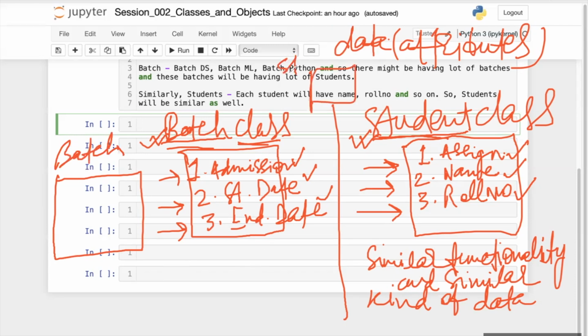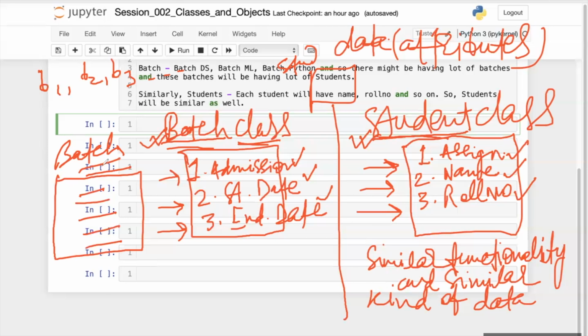Whenever I need to create a new batch, let's say there are a lot of batches, B1, B2, B3, I will use this template to create the new batch, because in every batch the functionalities and data will be similar.